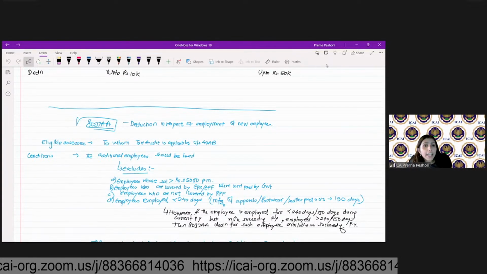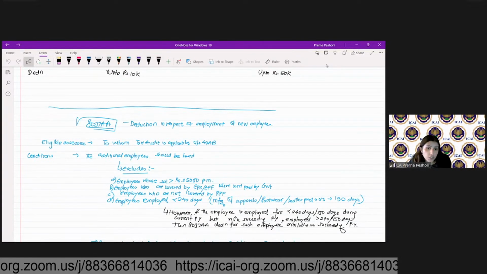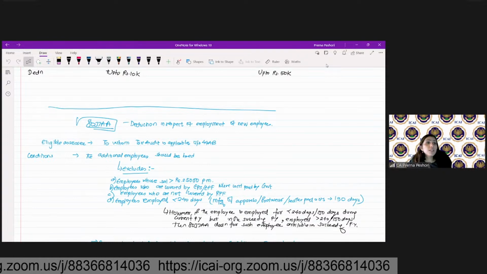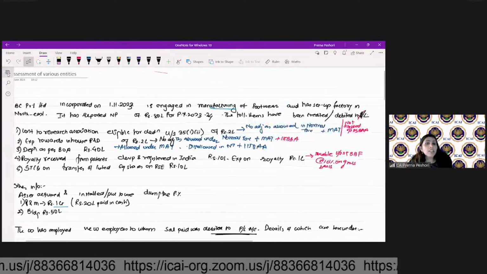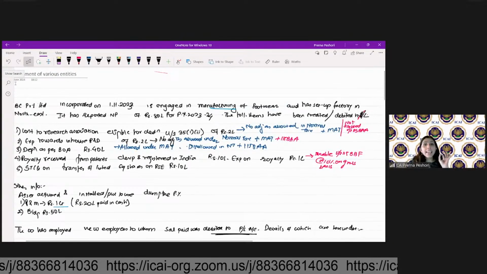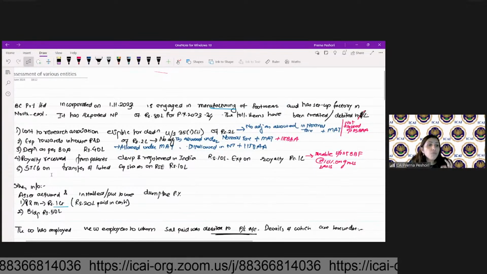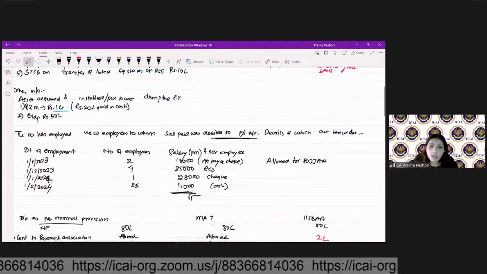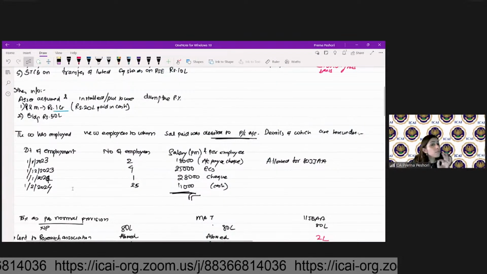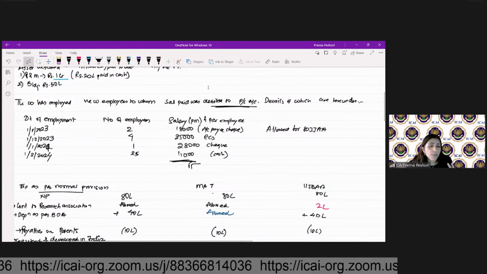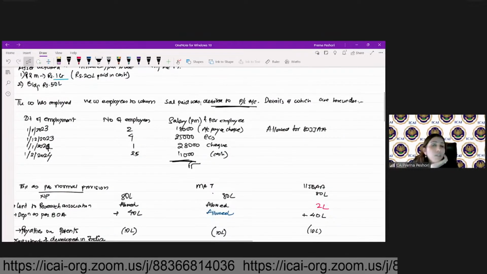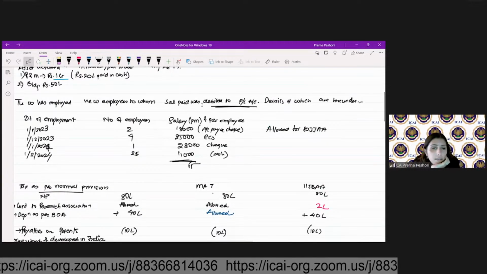You have to be very careful when you read the question. The question here specifically provides that the assessee is engaged in the manufacturing of footwear. So whether this is satisfying the 150 days condition, how many days are you coming to?